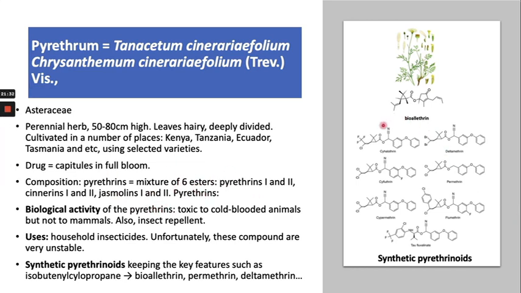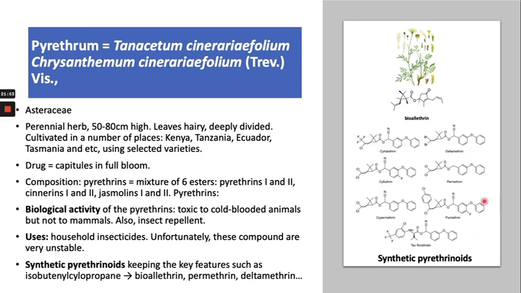And then the other sources of pesticides are the synthetic pesticides, which are not from this plant. Other compounds are synthesized in the lab, which are also called synthetic pyrethroids, and they also contain the cyclopropane ring.